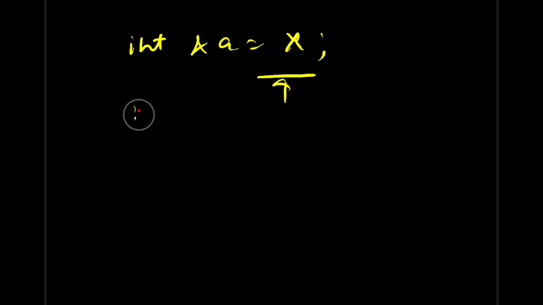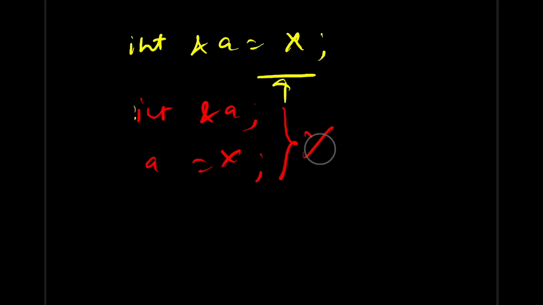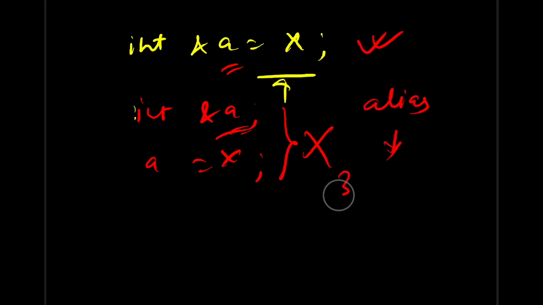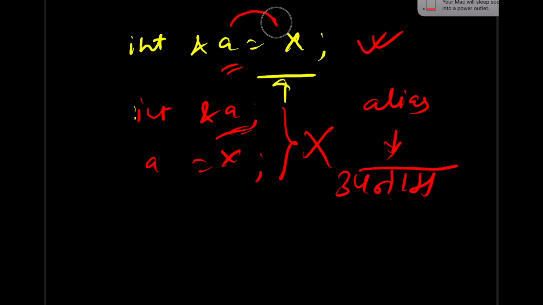Just a simple note for this referencing. Here you always need to assign in a single line, right? If you write like this, int A, and then you try to assign it later, this is the wrong way and it will give you an error. Here itself it will give you an error. You always need to assign in one line. And here reassignment is also not possible because you have given another name, meaning upnam. Rinku, Tinku, you give upnam, right? Alias means upnam. So here A is the upnam of X.